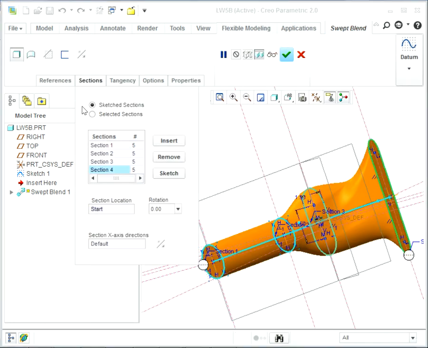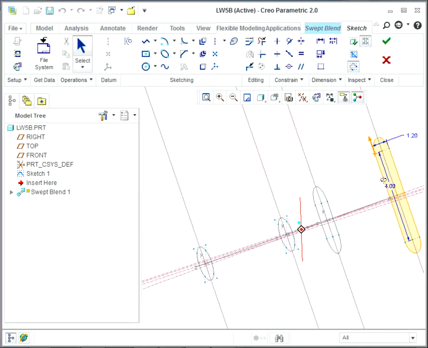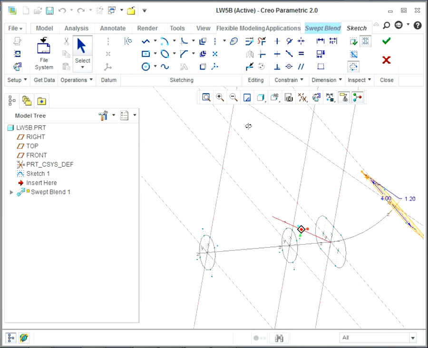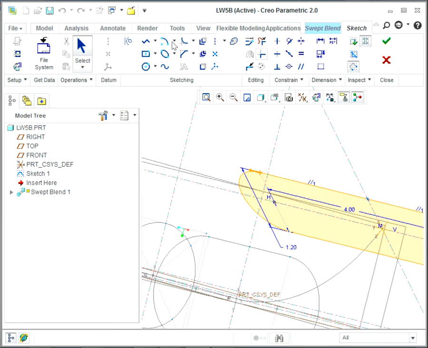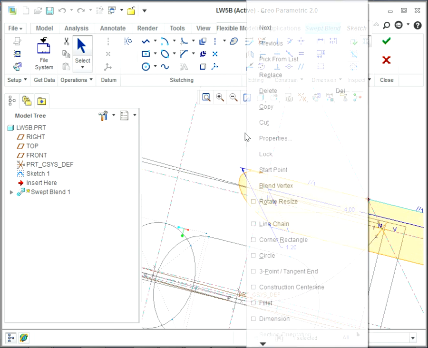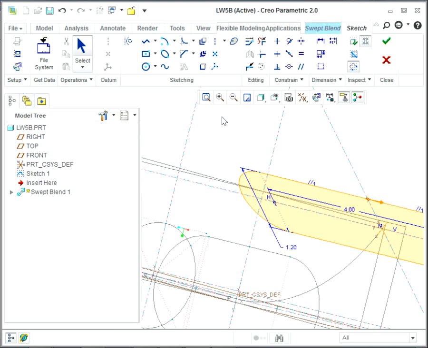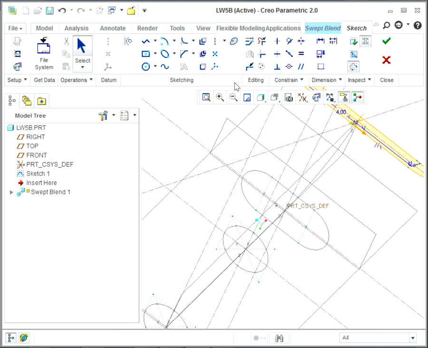To finish our work, we go to section 4 and then click on sketch again. We already broke it, we just click on it and then set it to become a start point toward up.